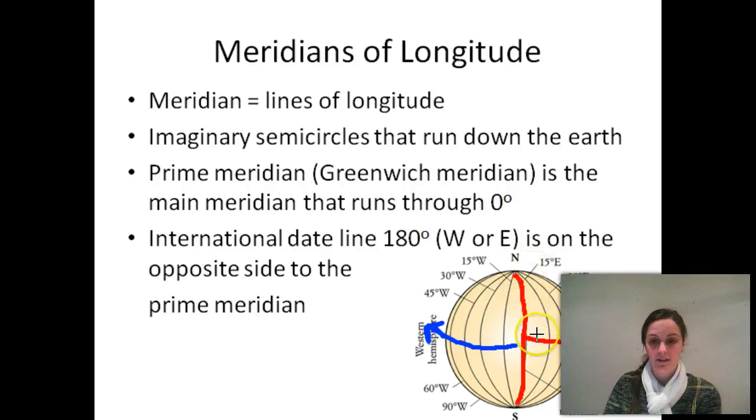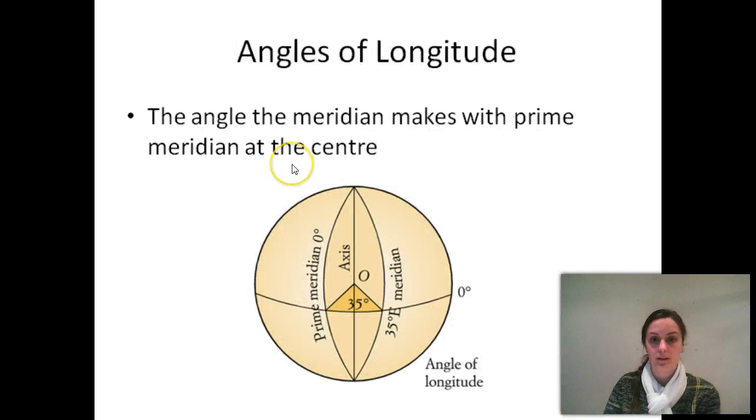Each of these lines is, so this one here is 15 degrees east of the prime meridian. This one here is 30 degrees west of the prime meridian. Okay, erase. I think that's all for this. Sorry guys, I'm still learning this.